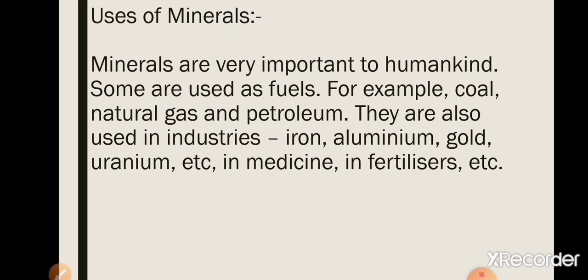For example, coal, in many kinds of plants and many kinds of industries, this coal is used as a source of energy, and natural gas also, petroleum also. Our vehicles run with the help of petrol, that also. So they are also used in industries. Iron, aluminium, gold, uranium, our day-to-day items are made with the help of these minerals.